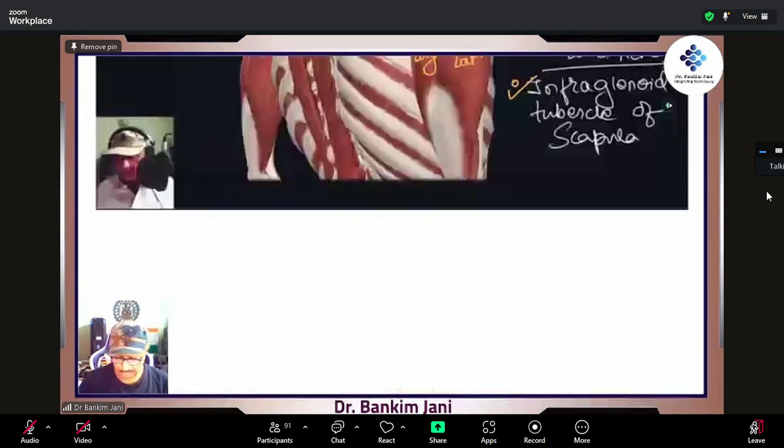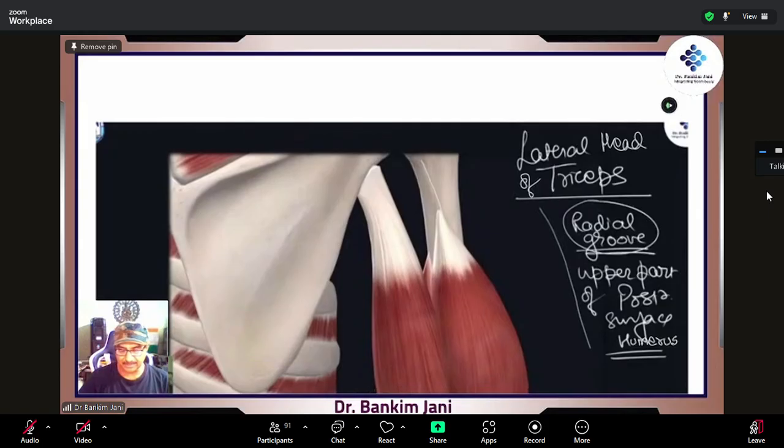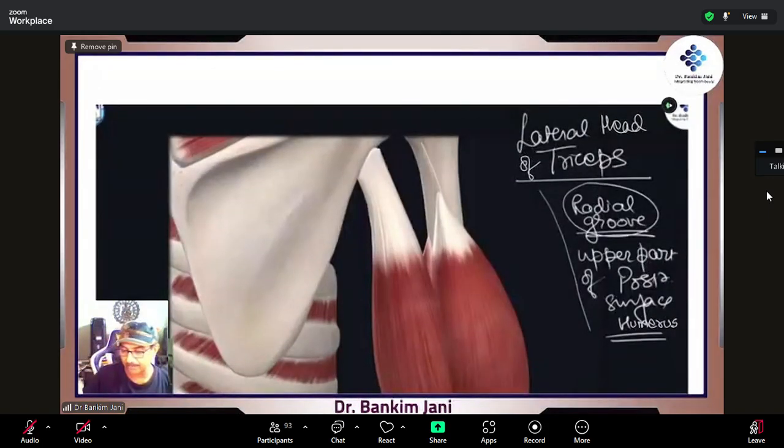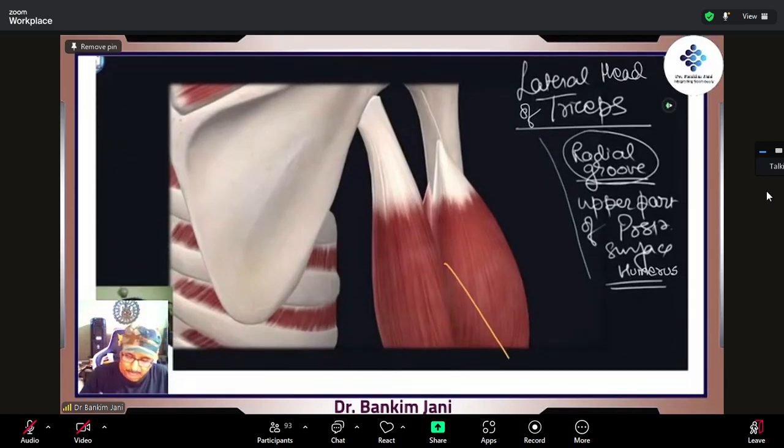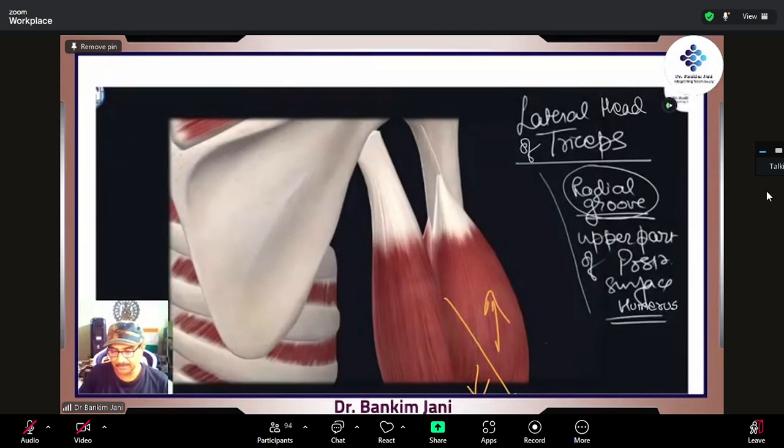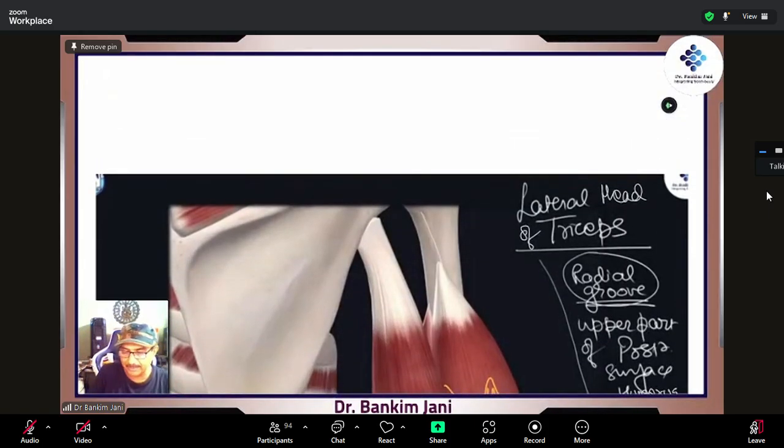All right, good. Moving on to the next one. This is the lateral head of triceps, right? Now see the importance of the radial groove. Radial groove is like this, right? It is like a deep cut on the posterior side, in which those two royal components are passing, the radial nerve and the profunda brachii. Both are big. Above the radial groove, the upper part of the posterior surface, is where the lateral head of triceps is attached.